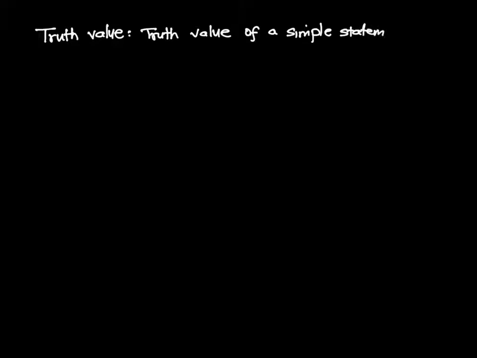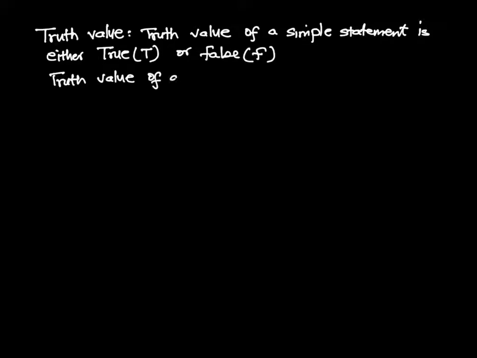That's how we understand it: the truth value is T, which is true, or the truth value is F, which is false. So for any statement, like, I don't know, I'm going to the movies today, that could be true or that could be false, right? If I actually go, it's true. And if I do not go, then it's false.